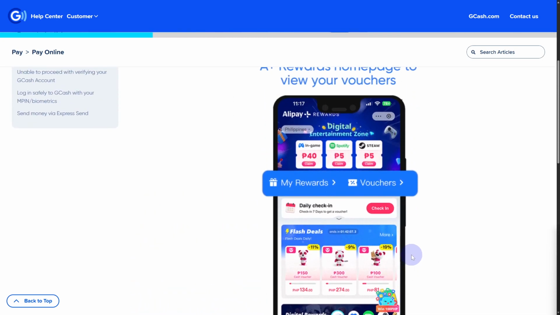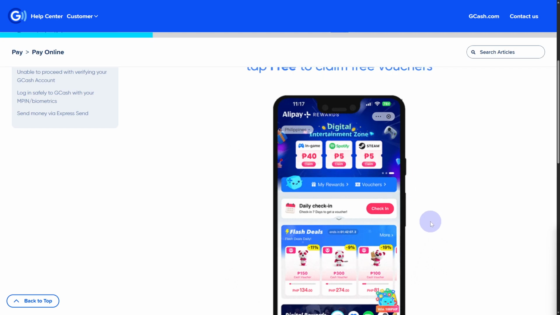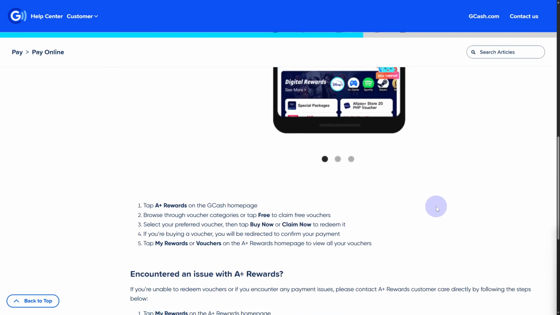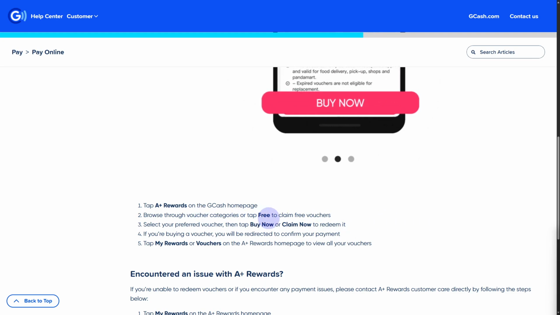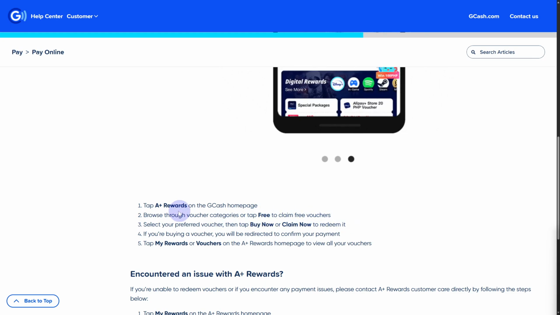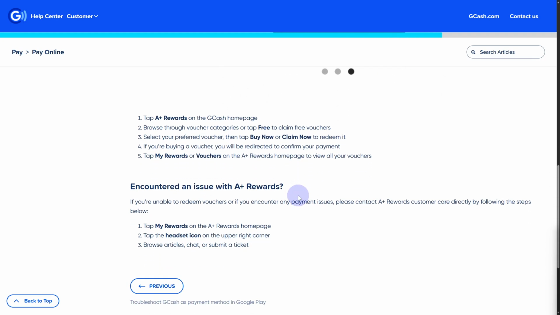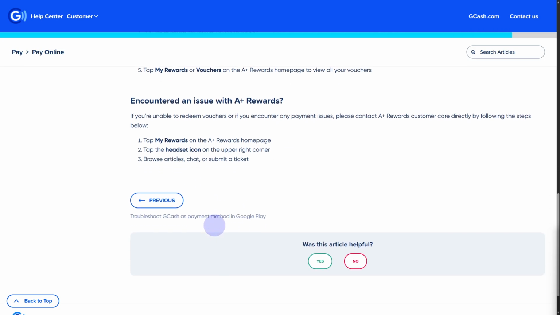So you can see basically we have that in here, and let's just scroll a bit down. If you have rewards on the GCash homepage, browse through the voucher categories and tap Free to claim vouchers. Let's just say you have those. You simply need to head over to Rewards and then tap the heads icon at the top right corner, then browse articles, chat, and submit a ticket if you are unable to do that.